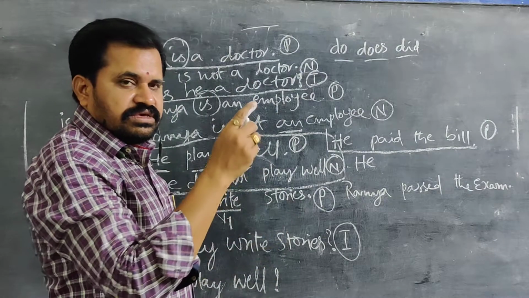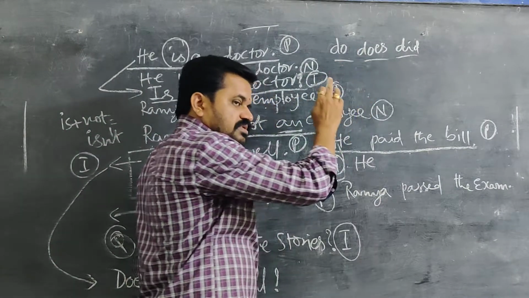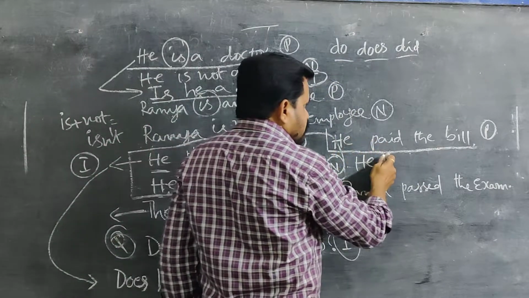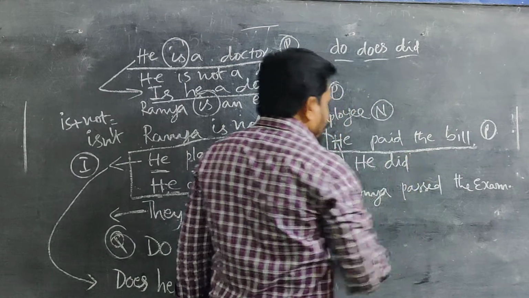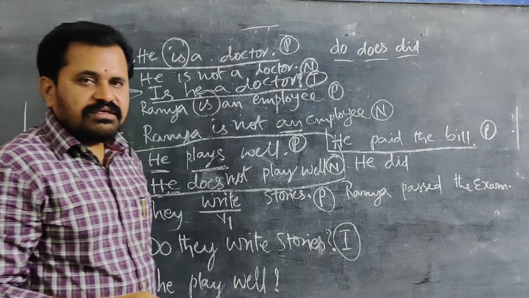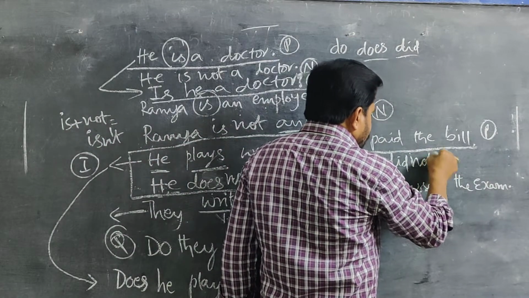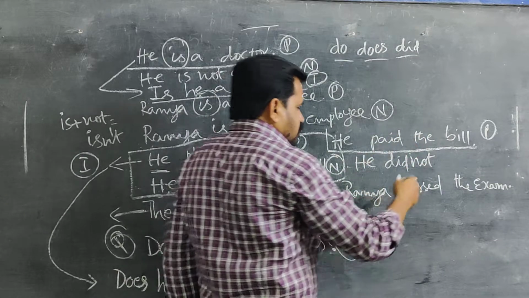So shall we use do, does? No. We can use do, does in present tense only. It is in past tense, so we have to use did. He did. After that, immediately we have to keep negative not. He did not.